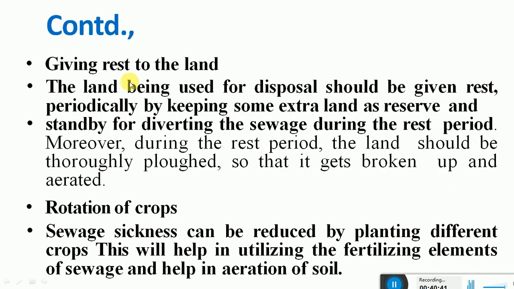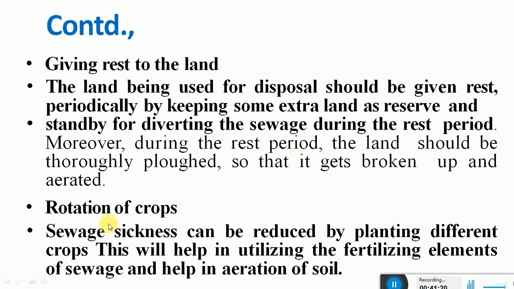And also by giving some rest to the land, that is, we should not continuously apply the wastewater onto the land, so we should give rest. The land being used for disposal should be given rest periodically. This can be done by keeping extra land as the reserve. So we can give rest to the land and keep using another patch of soil. If that gets blocked up again, then we can close that land and use another patch of land which is kept as an alternative. This can be done to prevent sewage sickness.